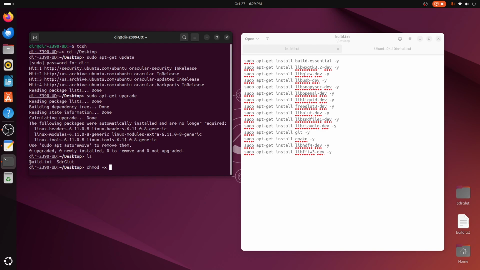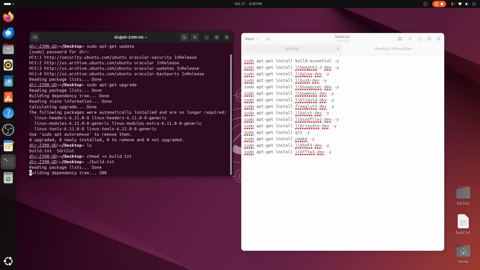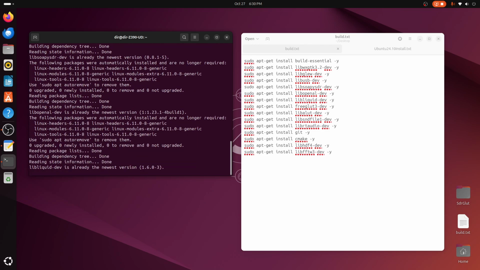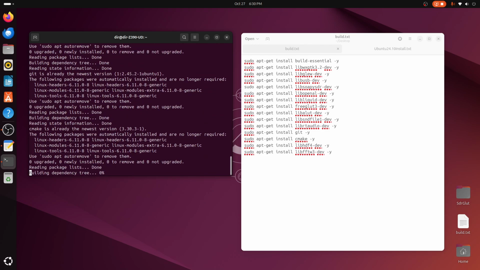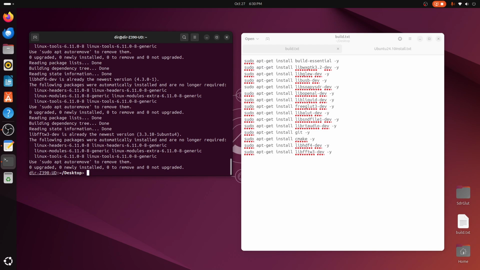You've got to make it an executable. And then you can run the build file. This is executing all these commands that are pulling down and creating all the libraries that are needed.